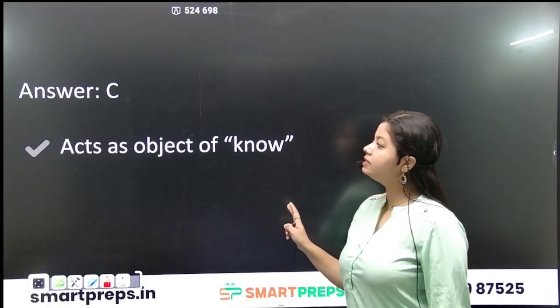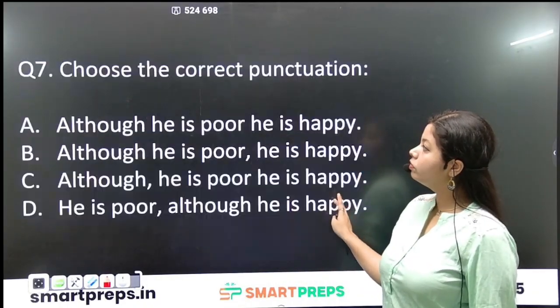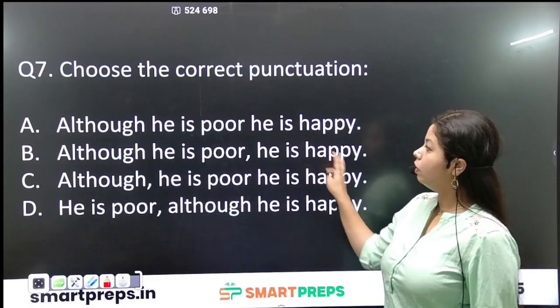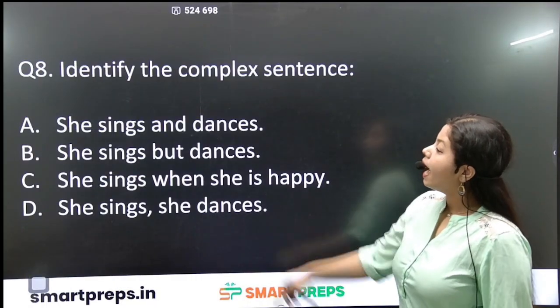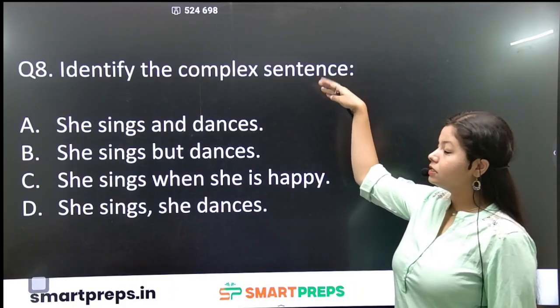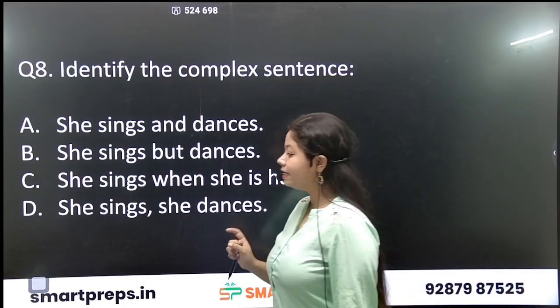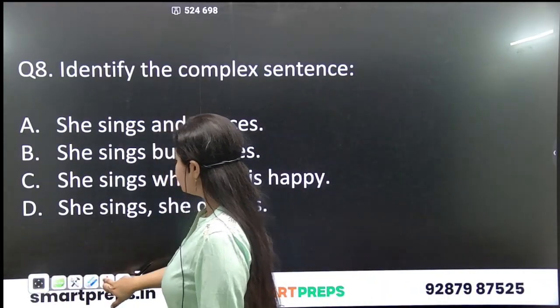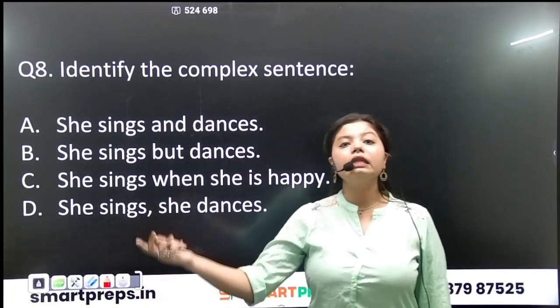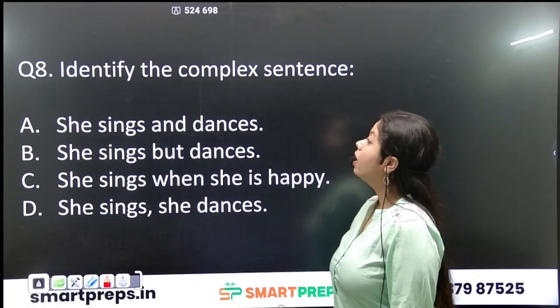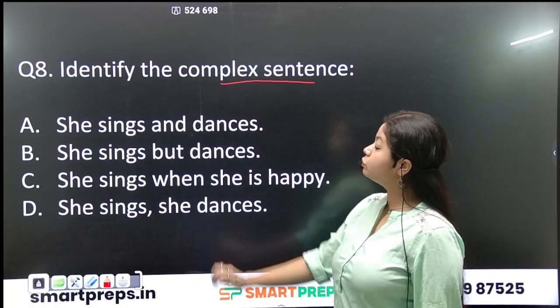Answer is B. Okay. Question number 8. Identify the complex sentence. Now, identify the complex sentence means what? Now we are clear with the concept of what a complex sentence is. When one independent clause and one dependent clause are connected. So now they are asking us to identify the complex sentence.